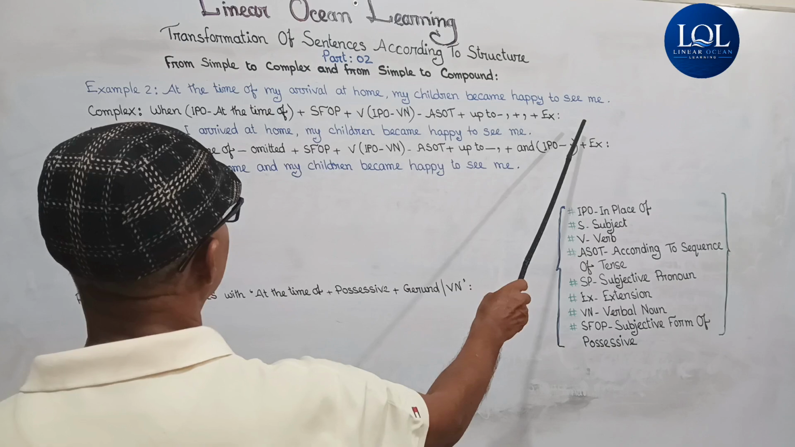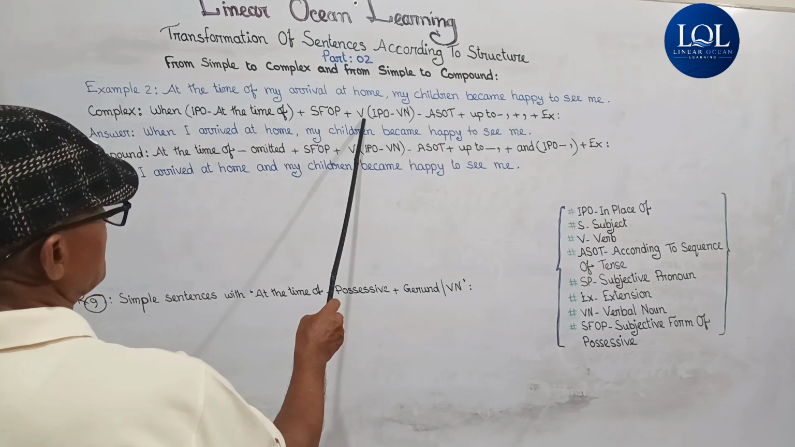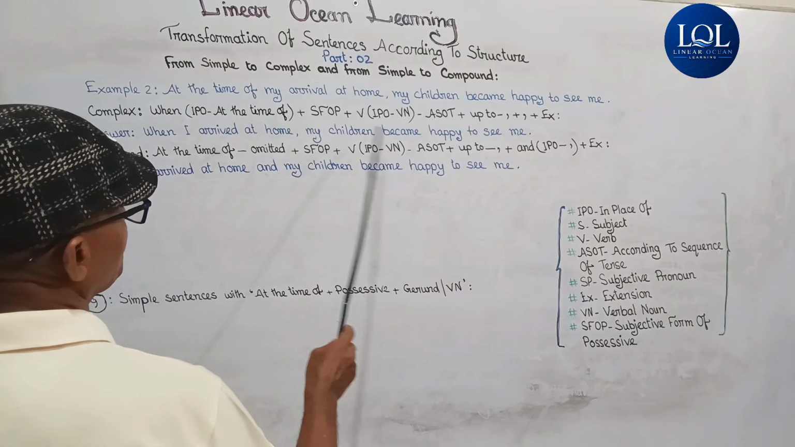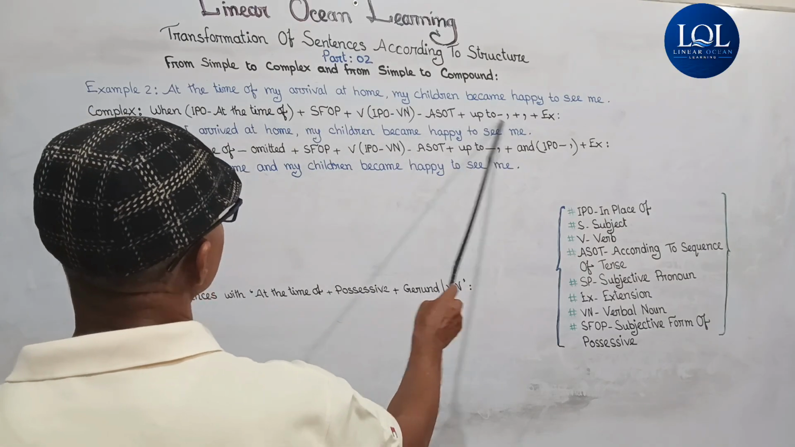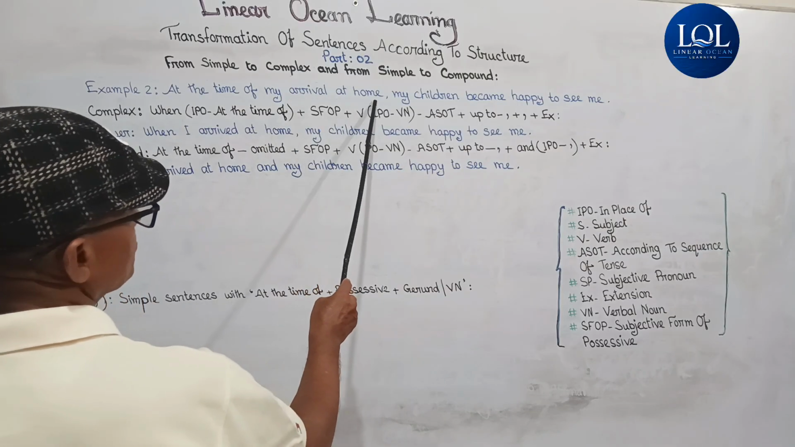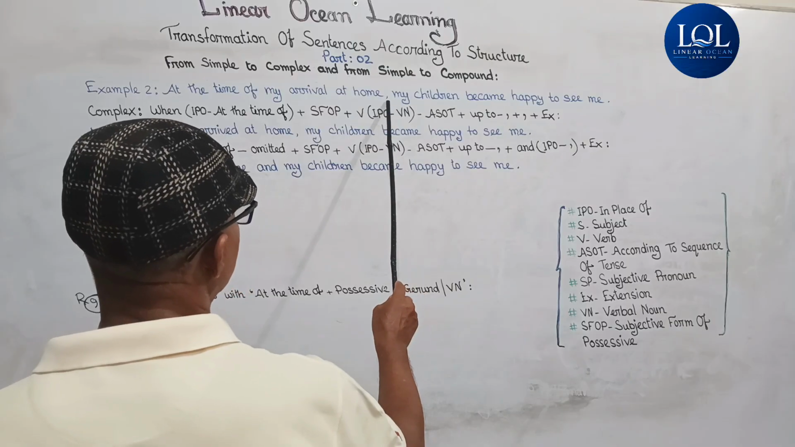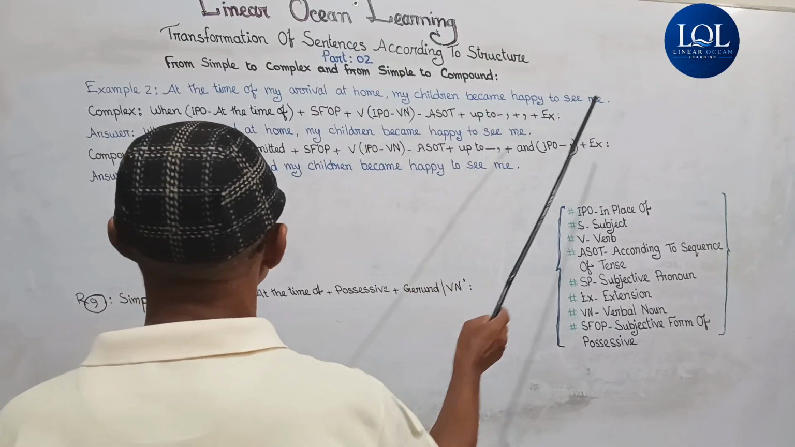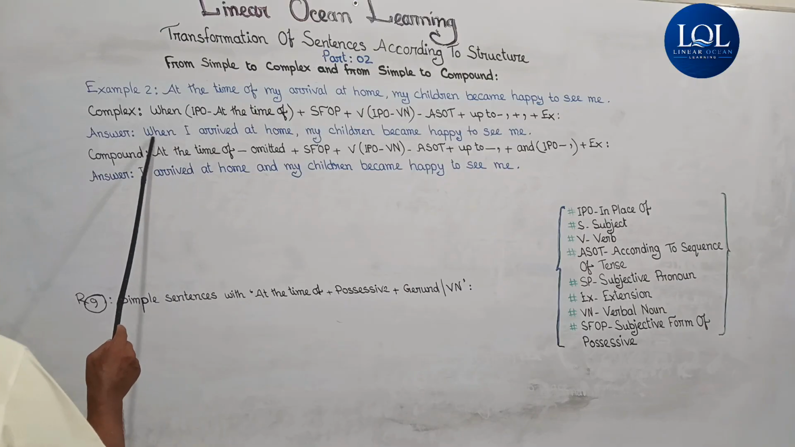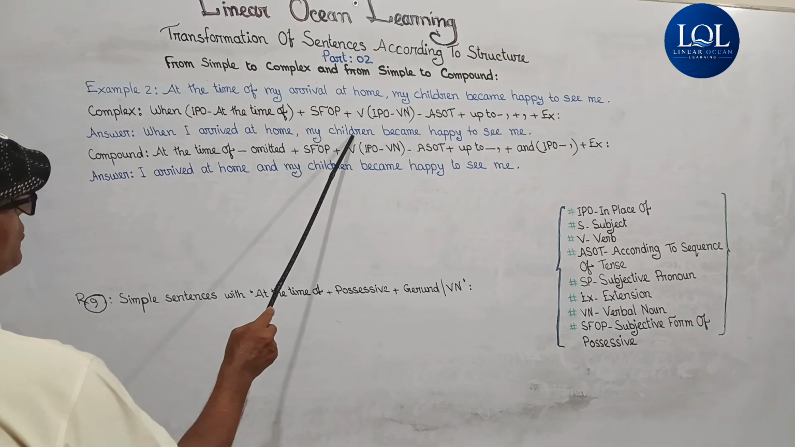It is in the past indefinite, so the verb will also be V2, that is the past form of the verb, plus up to the comma. Here up to the comma there are the words at home, plus a comma, plus the extension. Extension means the principal clause. Now if we follow the structure, the answer we get is: when I arrived at home, comma, my children became happy to see me.